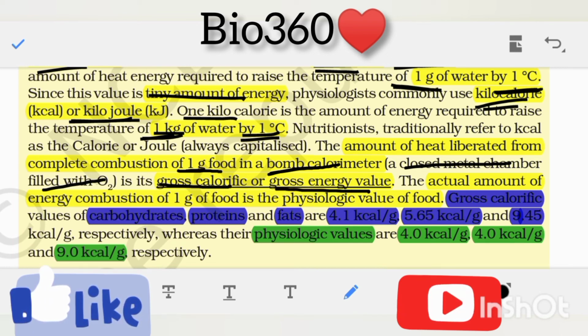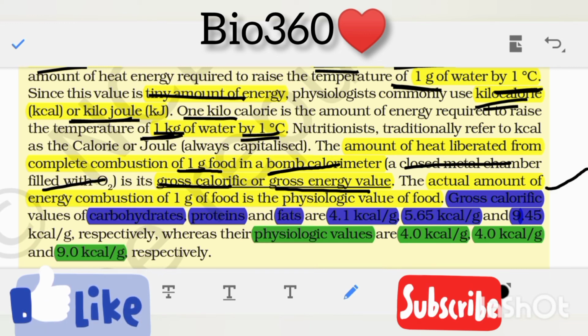First of all, you take 1 gram of food in a closed container filled with oxygen and burn it. The amount of energy then released is known as the gross calorific value or gross energy value. Whereas in human beings, when 1 gram of food is digested, the amount of energy released is known as the physiological value.